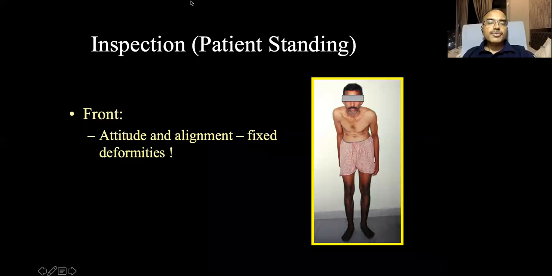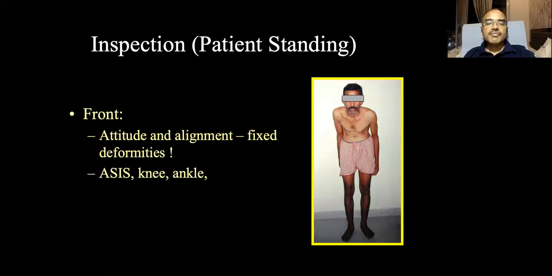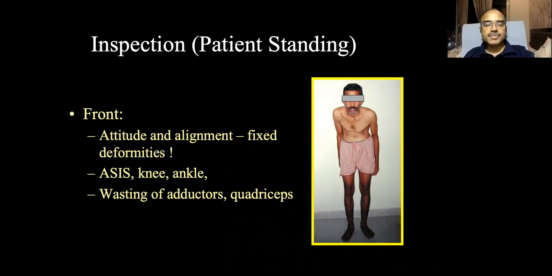So from the front, how do you look? You look at the attitude and alignment. For example, this patient, as you can see, is bending forward. Is there any fixed deformity? Look at the anterosuperior spines. Are they both at the same level? The knee and the ankle, whether they are at the same level or there is any discrepancy. Is there any gross wasting visible to the eye, wasting of the adductors and quadriceps especially? And is there any swelling, scar or sinus which is visible? Sometimes, after childhood drainage of an abscess around the hip, you can see a sinus or a scar there.